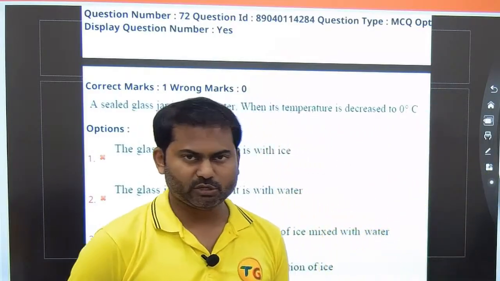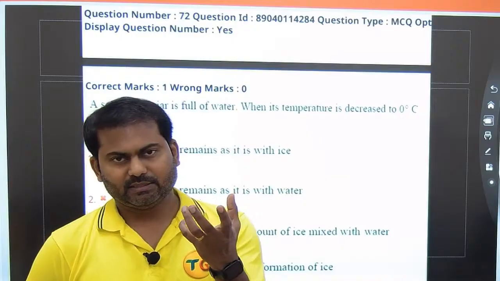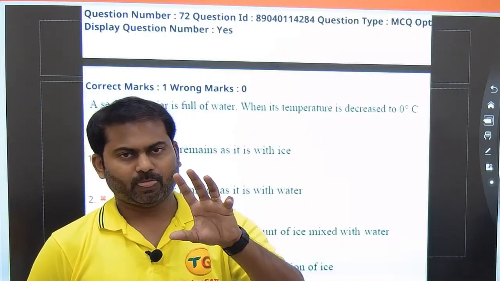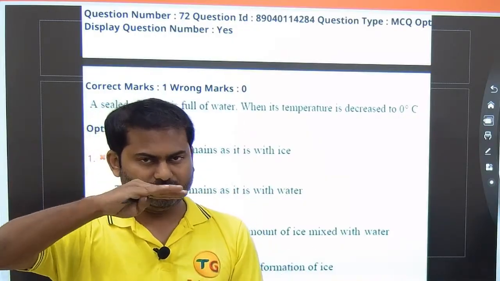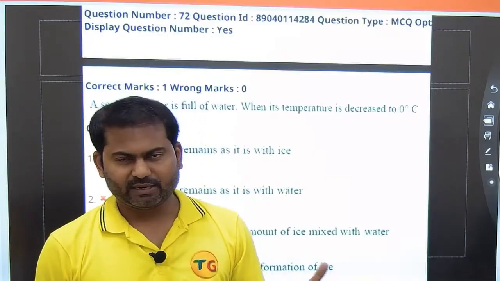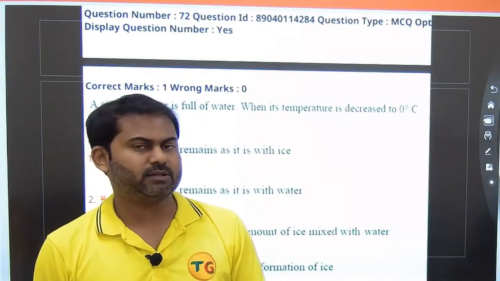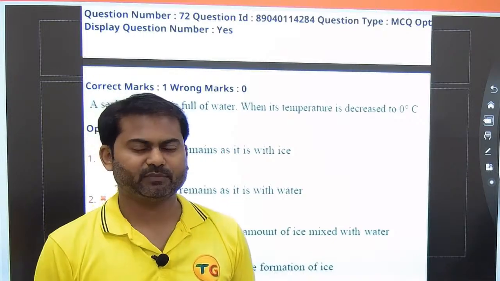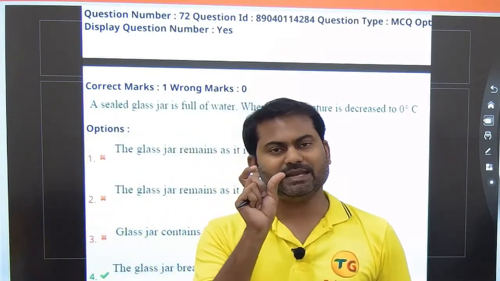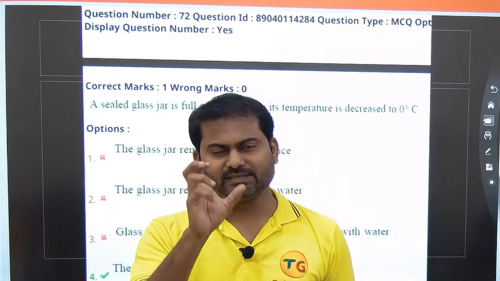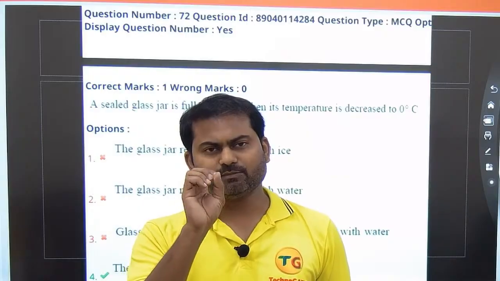Basically, we saw this in an earlier question. Whenever you take water and you put ice cubes in it, the ice will float. Right? If you go to a restaurant and ask for a cool drink, they give ice in the glass. Ice will be floating on water. Okay? So ice has lesser density, and water has more density.